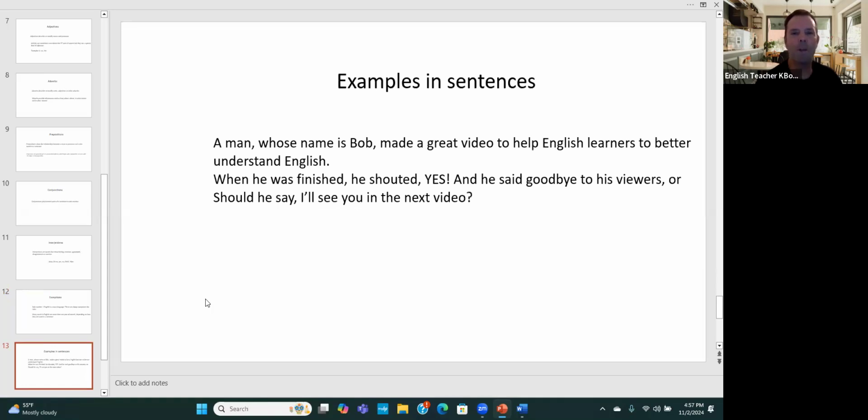So here's an example of a sentence that uses, I think, all of the different ones we just talked about. A man, a is an article that is a special kind of an adjective that describes man, which is a noun, whose name is Bob.